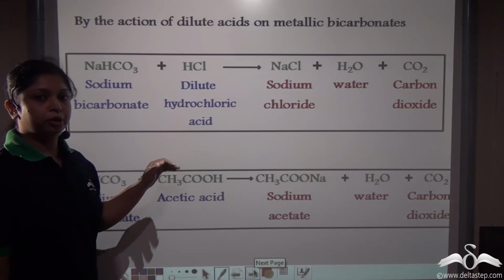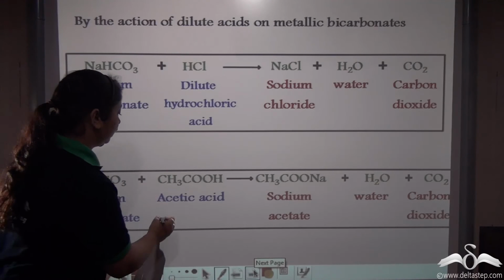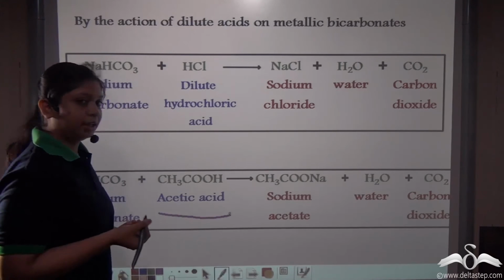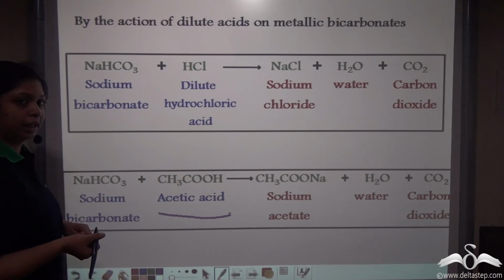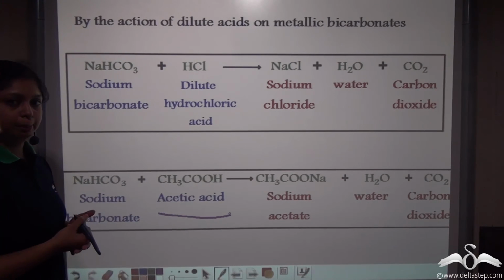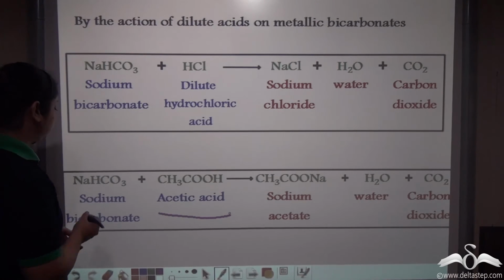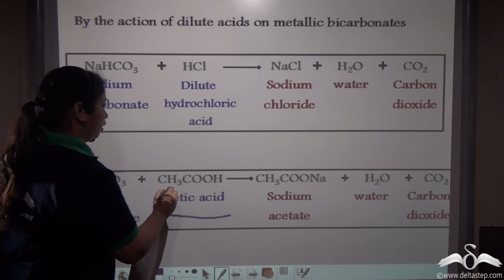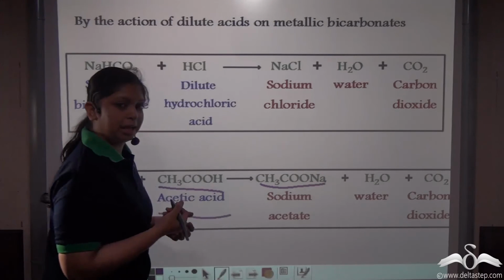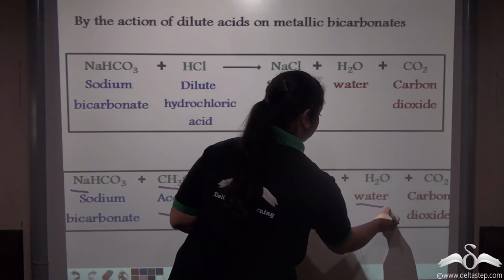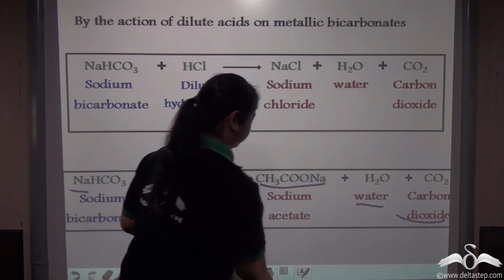Just like dilute hydrochloric acid, we have another weak acid which is known as acetic acid. So if we treat acetic acid with sodium bicarbonate, we get the corresponding metal salt, which in this case would be sodium acetate, CH3COONa, sodium acetate. We'll get water and we'll get carbon dioxide.